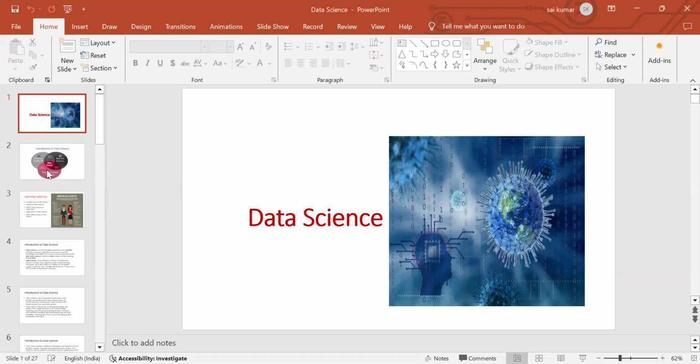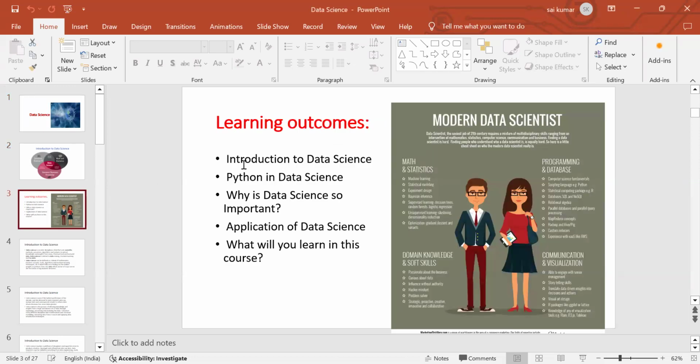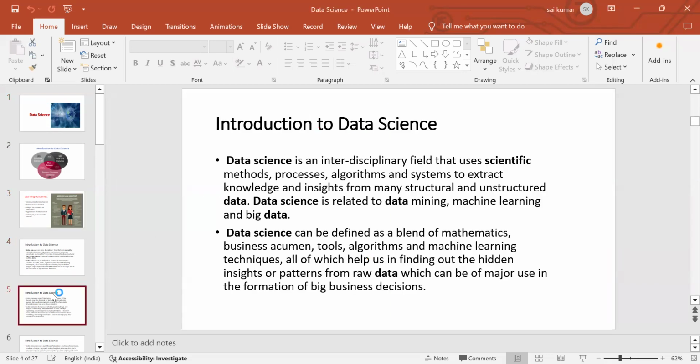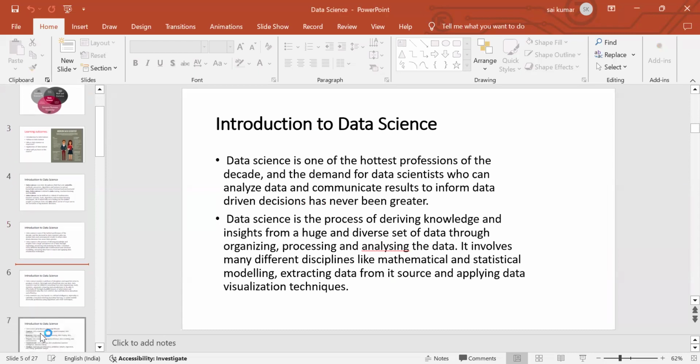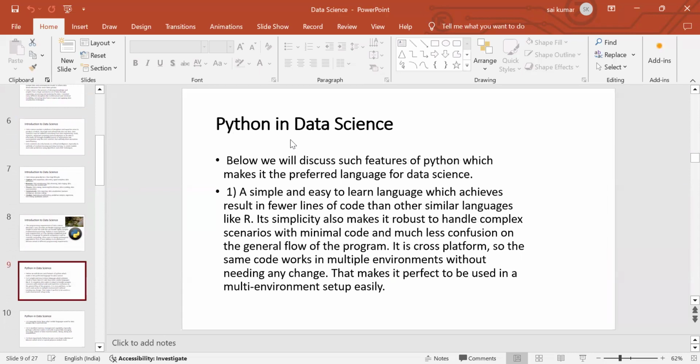Previously, we saw the introduction to data science and what you will learn in this course. Now let's see why data science, Python in data science, why data science is so important, and the applications of data science. Let's see Python in data science.